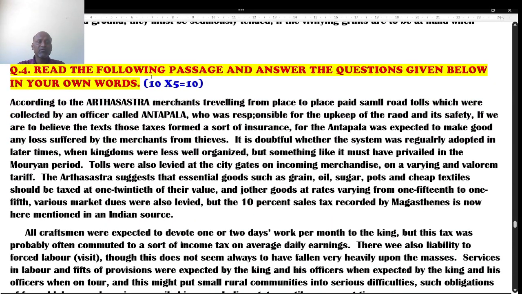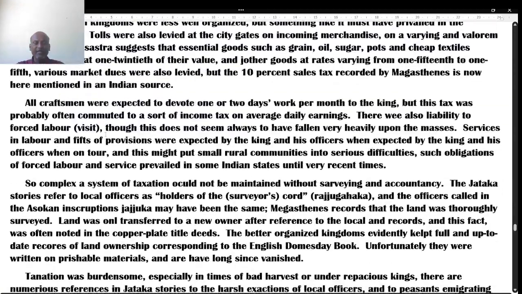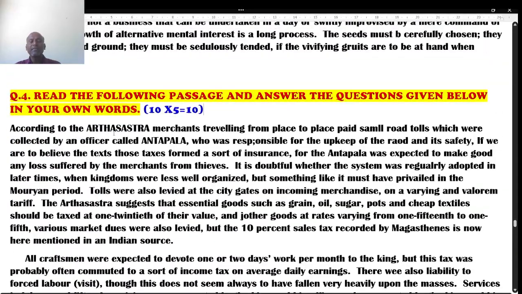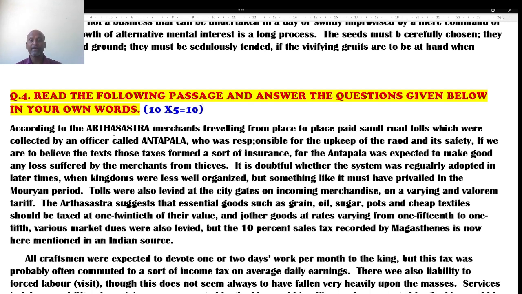Next question is, read the following passage and answer the questions given below in your own words. Yes, there is a passage. This is the comprehension passage, 10 into 5 score, it is for 10 marks. You have to read it carefully. But point to be noted, dear students, the speed of reading must be 150 words per minute.